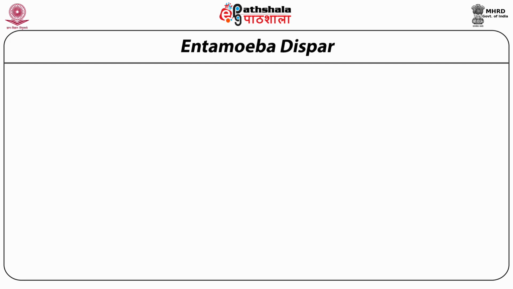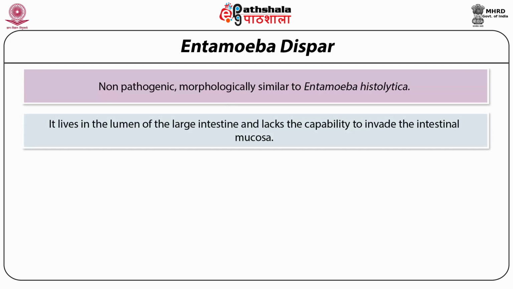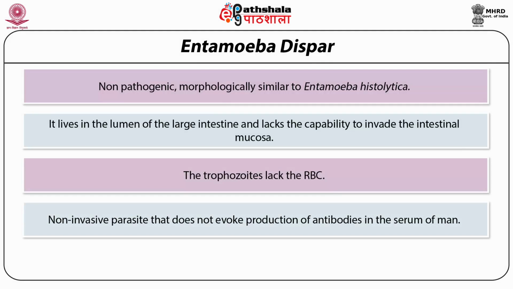Now we have talked about Entamoeba histolytica. As I mentioned earlier, there are many species of Entamoeba, but all others are harmless commensals. So let us talk a little bit about the other species also. Entamoeba dispar is non-pathogenic and morphologically similar to Entamoeba histolytica. It lives in the lumen of the large intestine and lacks the capacity to invade the intestinal mucosa. The trophozoites lack RBCs. It is a non-invasive parasite that does not evoke production of antibodies in the serum of man.